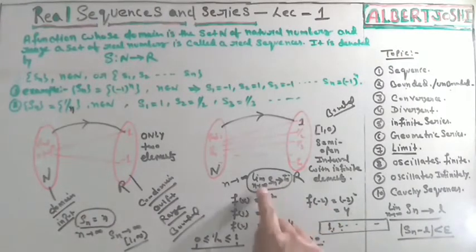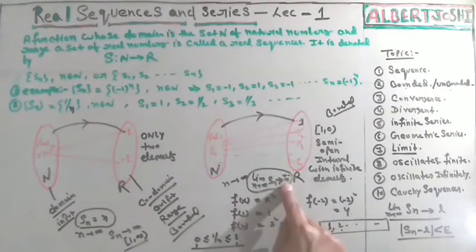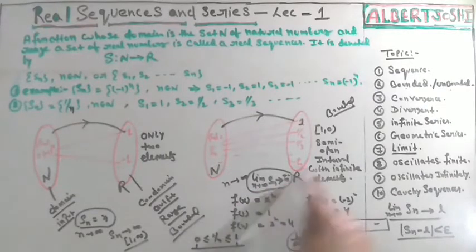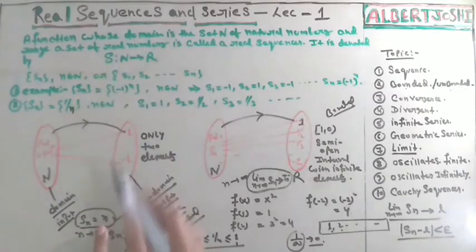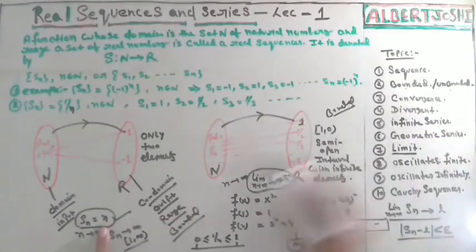Divergence means if after taking a limit, your function is going to plus infinite or minus infinite, then you will say that this is divergent. You can see that here Sn is equal to n. If n tends to infinite, then your function is also going to infinite. So in this condition you will say that this sequence is divergent. Okay, that is the meaning of convergence and divergence.